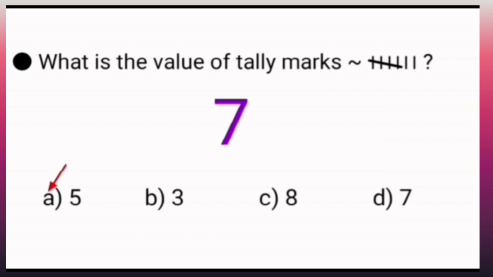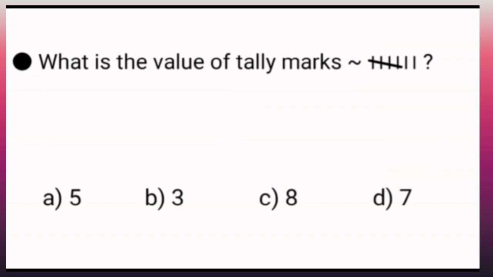So we'll start from option A. It is 5. So it is incorrect option. Option B, 3. It is again incorrect one. Option C, 8. No. Now option D, 7. Yes, this is the correct one because we have found the value. So let's put a tick here.